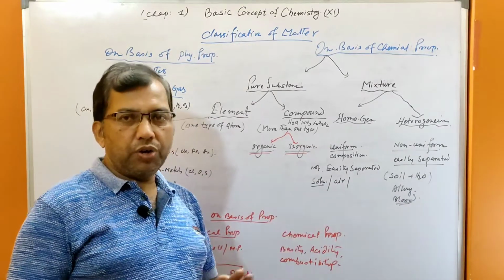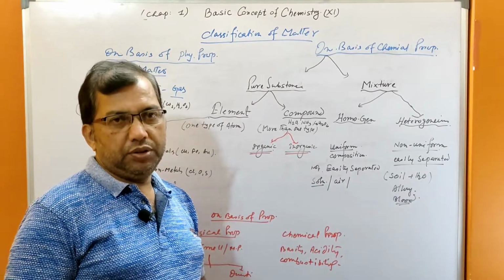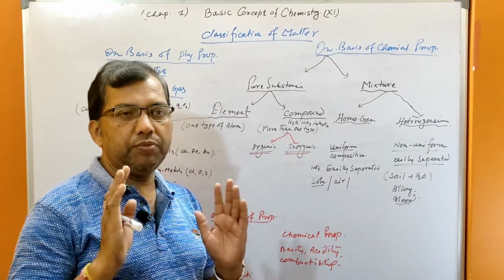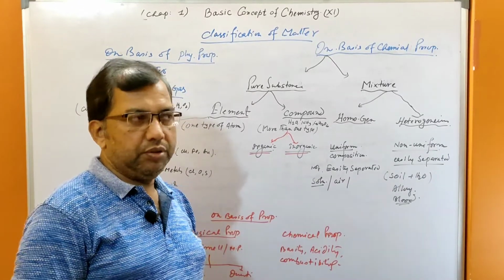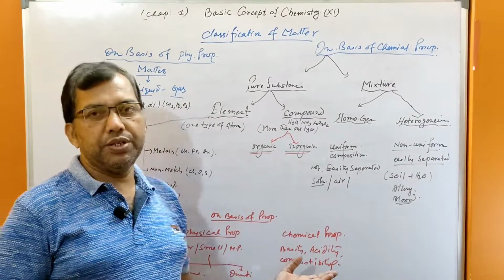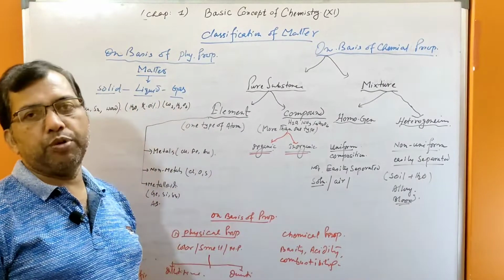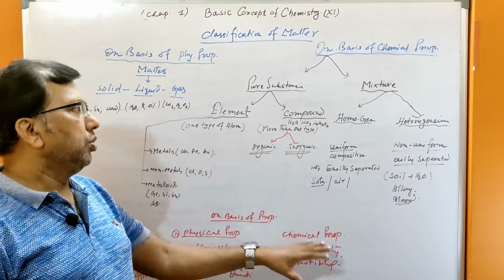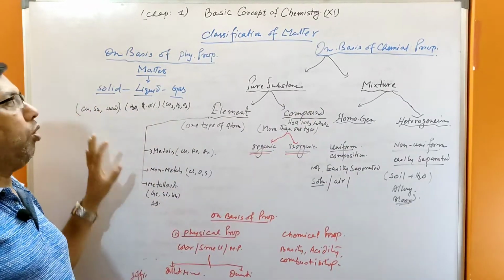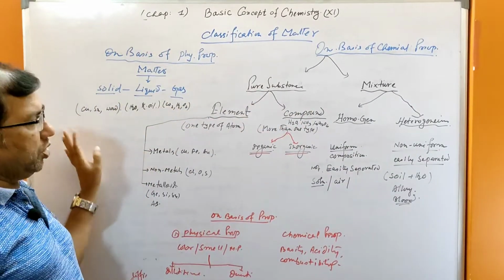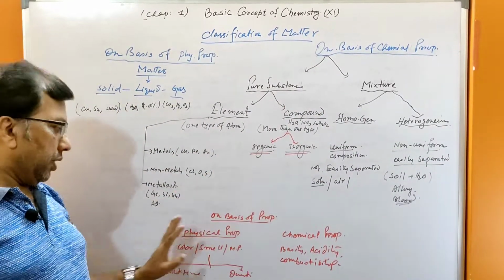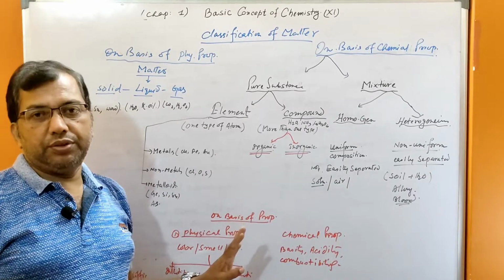On the basis of chemical property, you cannot distinguish easily if you go by chemical process. Basicity, acidity, combustibility are all known as chemical properties of matter. So this is just a short outline of matter, its properties and its different forms.